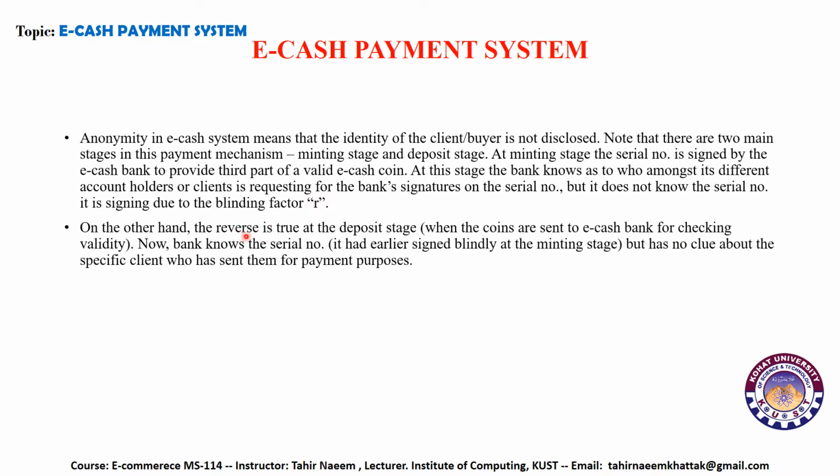On the other hand, the reverse is true at the deposit stage. When the coins are sent to the eCash bank for checking validity, the bank now knows the serial number it had earlier signed blindly at the minting stage, but has no clue about the specific client who has sent them for payment purposes.